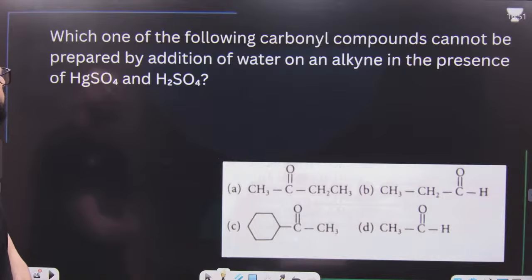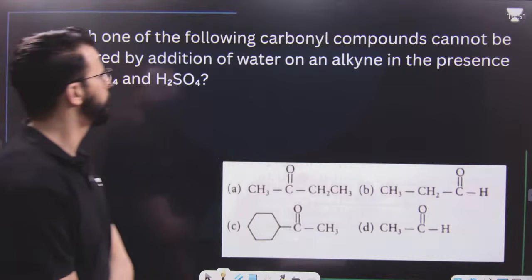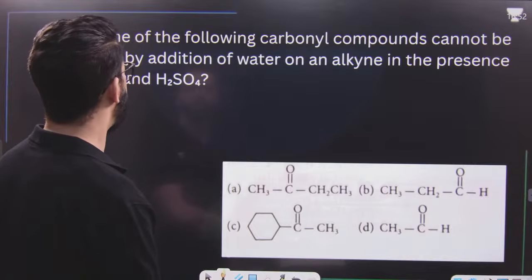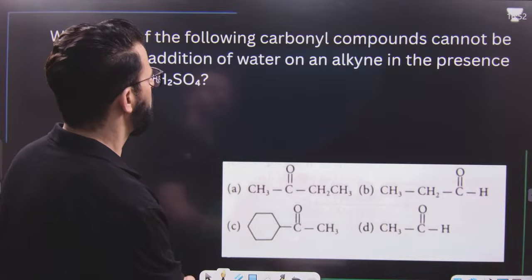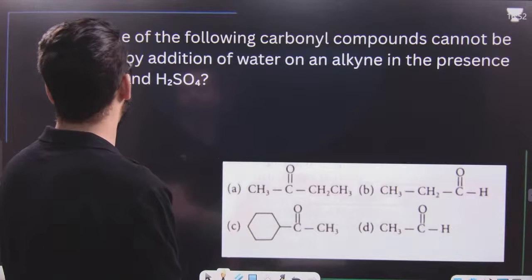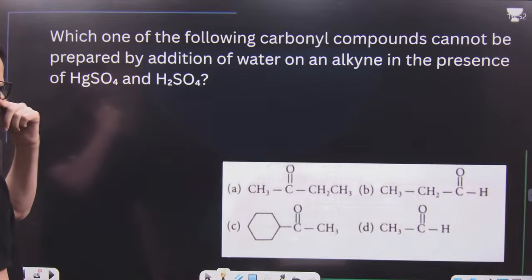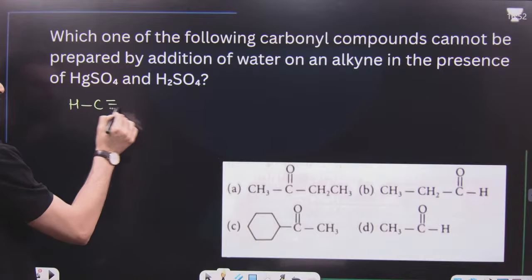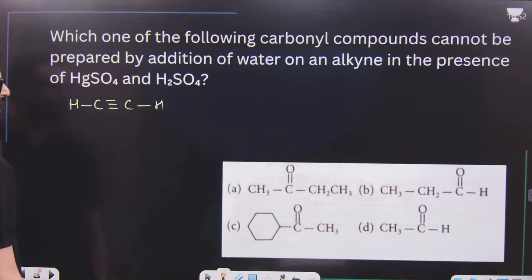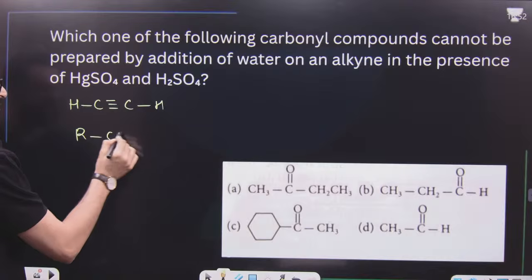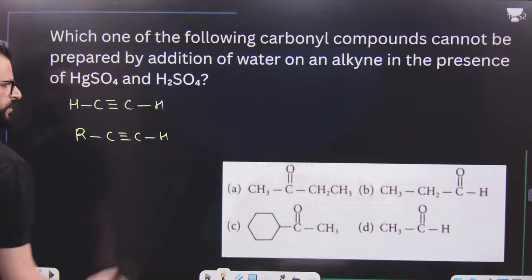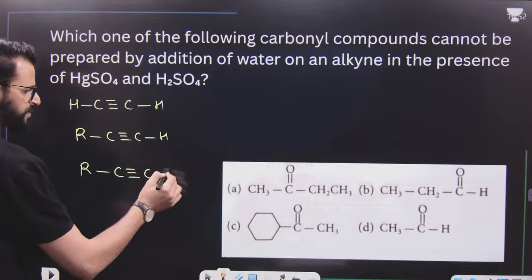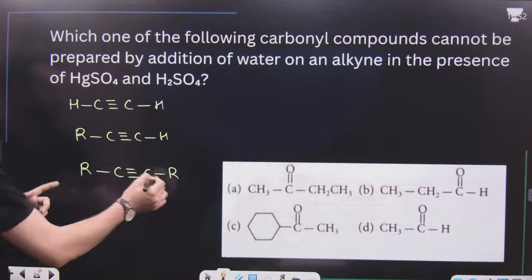After that, which one of the following carbonyl compounds cannot be prepared by addition of water on an alkyne in the presence of HgSO4 and H2SO4? Let me tell you. Have a look. This is one of the alkynes. Another alkyne can be like this, R C triple bond C H. Then the alkyne can be like this, where neither carbon has hydrogen, meaning both substituents are other than hydrogen.